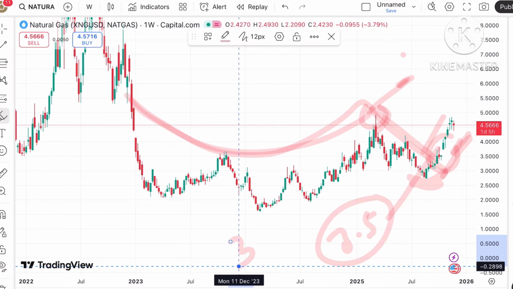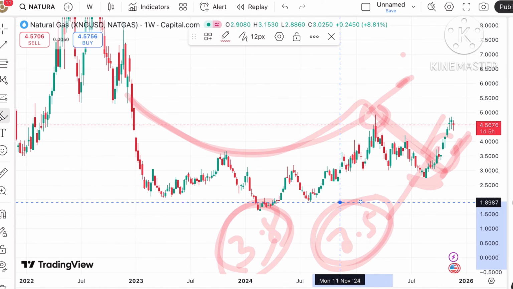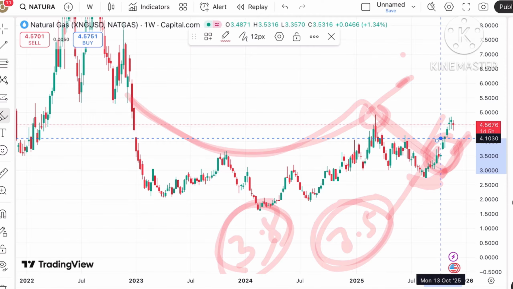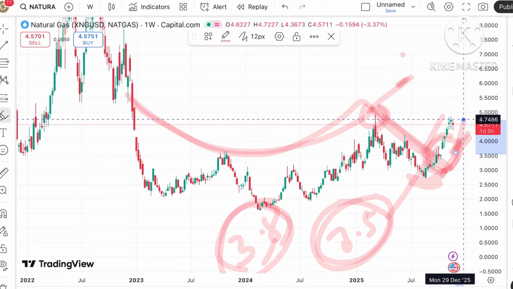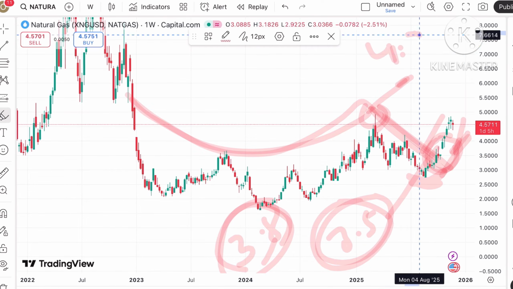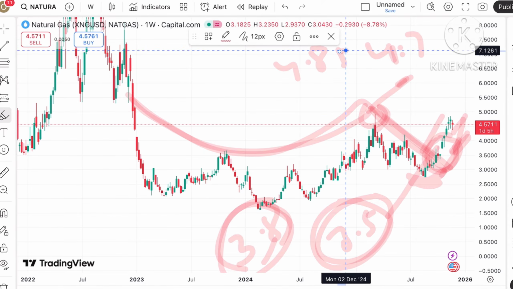You have to understand that if the price falls below 3.8, we can see it go further down and touch a level of $3.5. Now if the price keeps moving up from this level, it can touch $4.78. If the price moves above that level, there is a chance of touching 4.85.